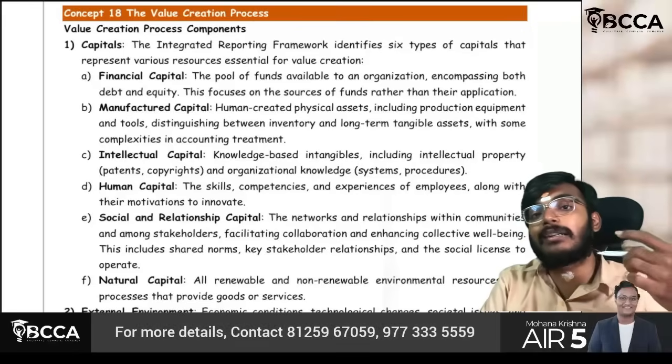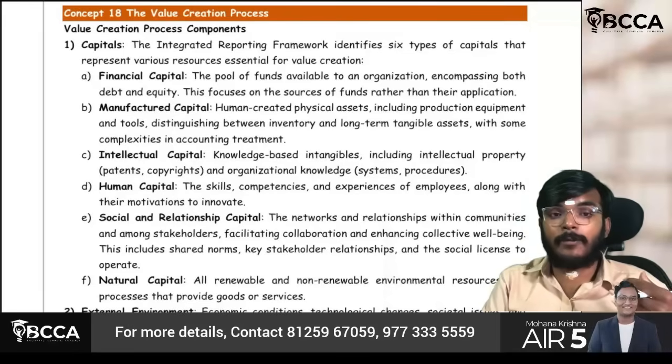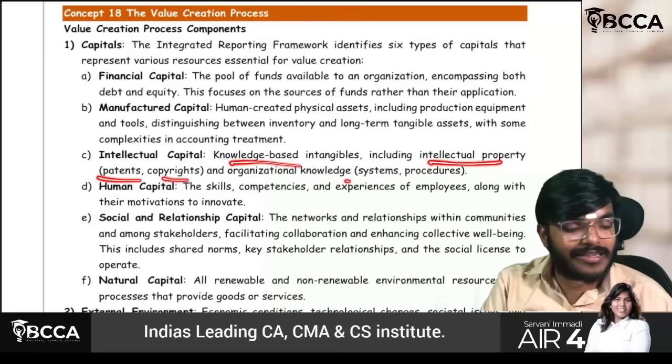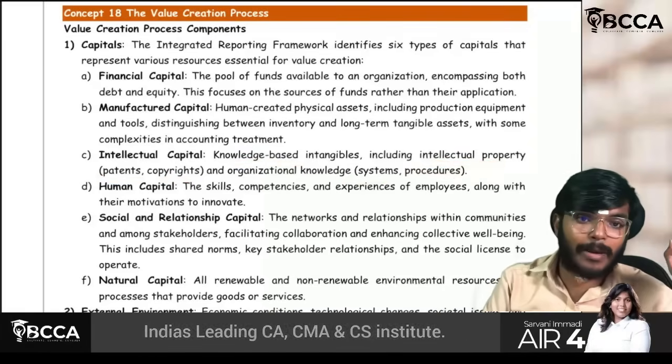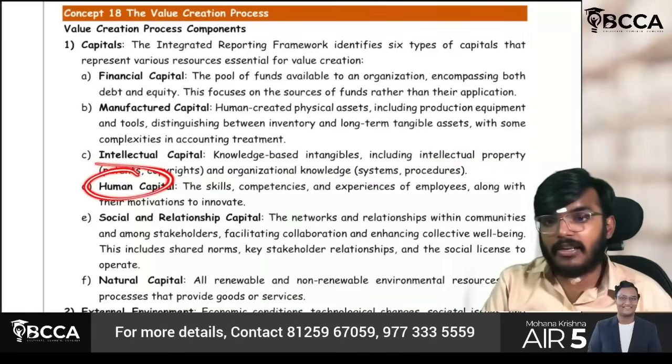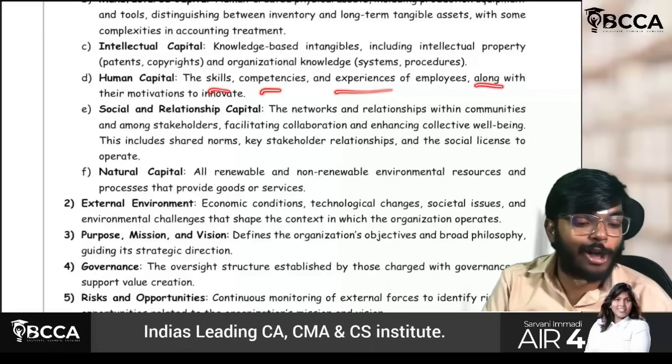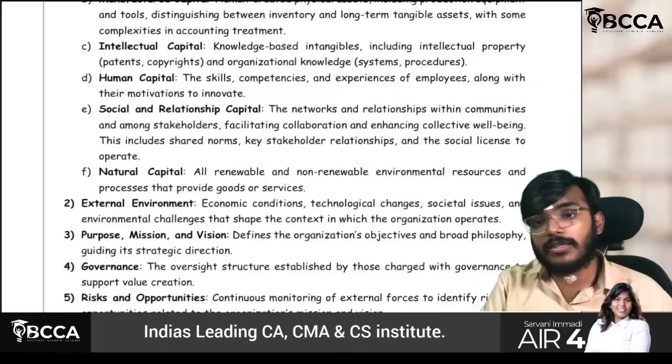Intellectual capital is nothing but how many intangibles the entity is possessing. Knowledge-based intangibles, intellectual property rights, patents, copyright, systems, procedures, everything will be covered in the intellectual capital part. Sir, next thing, human capital. Sir, human capital covers skills, competencies, experiences along with their motivations. This also will be covered.